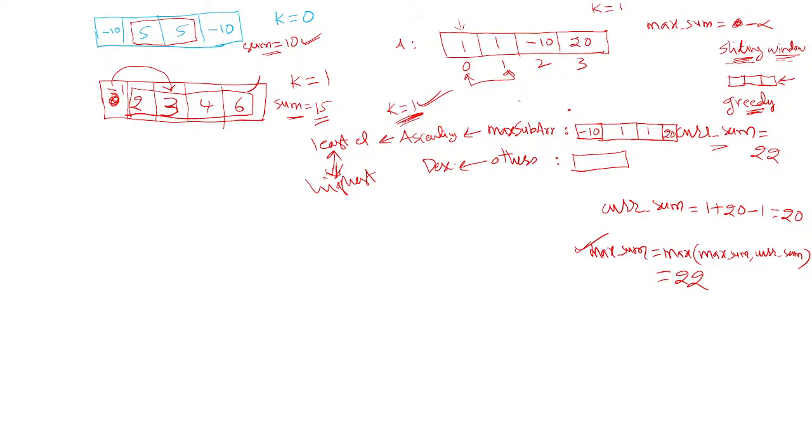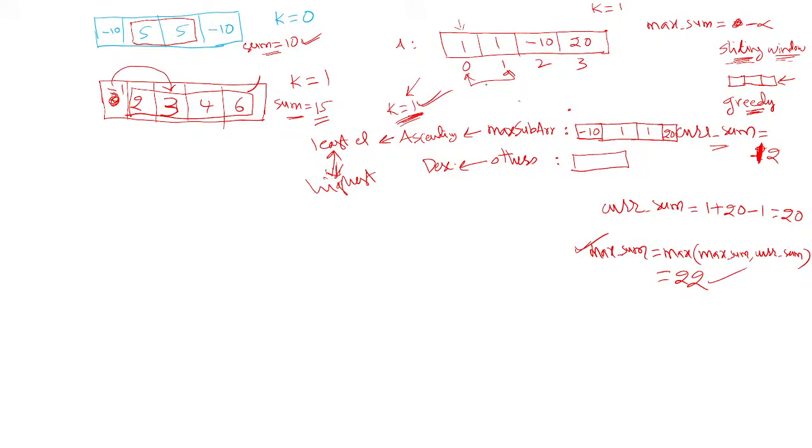Then others contains an empty array here, so you cannot perform any swap operation. That is why it is given at most. In this case, you cannot perform a swap operation. So what is the current sum in this case? 20 plus 2 is 22, and minus 10, so it is 12. Then the maximum sum is the maximum of 22 and 12, which is 22 only. So it won't change.